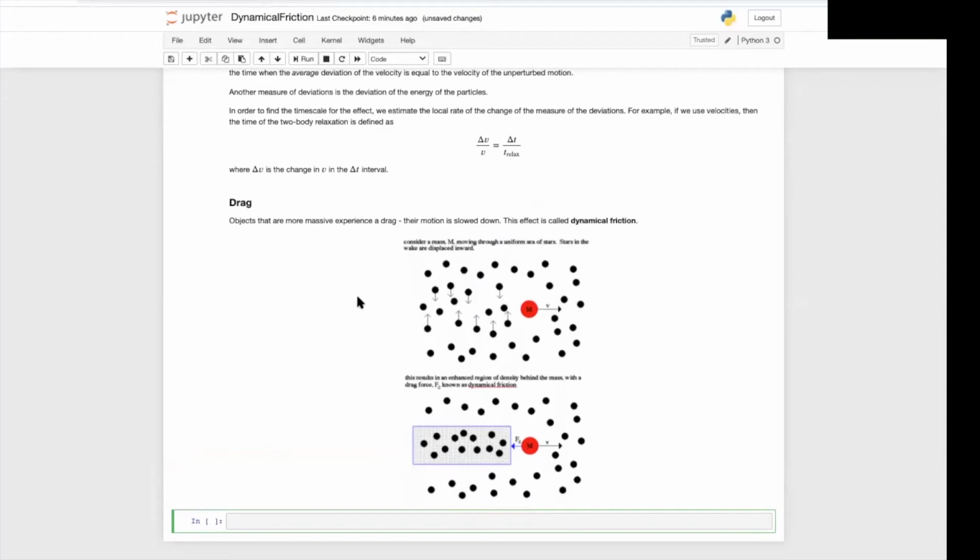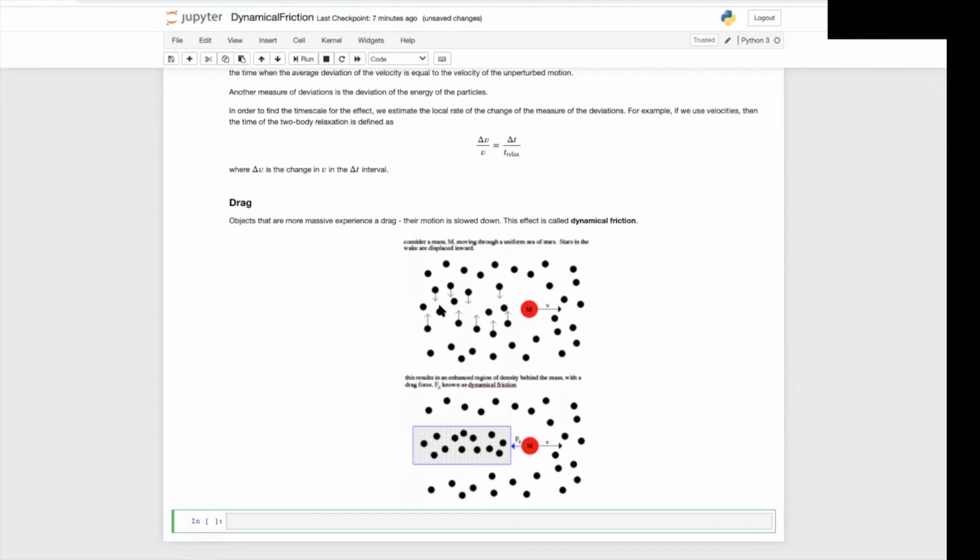Now, more massive objects moving in the galaxy experience a drag and their motion is slowed down. This effect is called dynamical friction. The effect is illustrated here. You have a mass that is moving through a sea of stars. Stars are being displaced in the wake of the massive object. This object is moving, and as it moves, it is attracting stars. Because the object is moving faster than the acceleration that it imparts on stars, it's going to take some time for the stars to move.